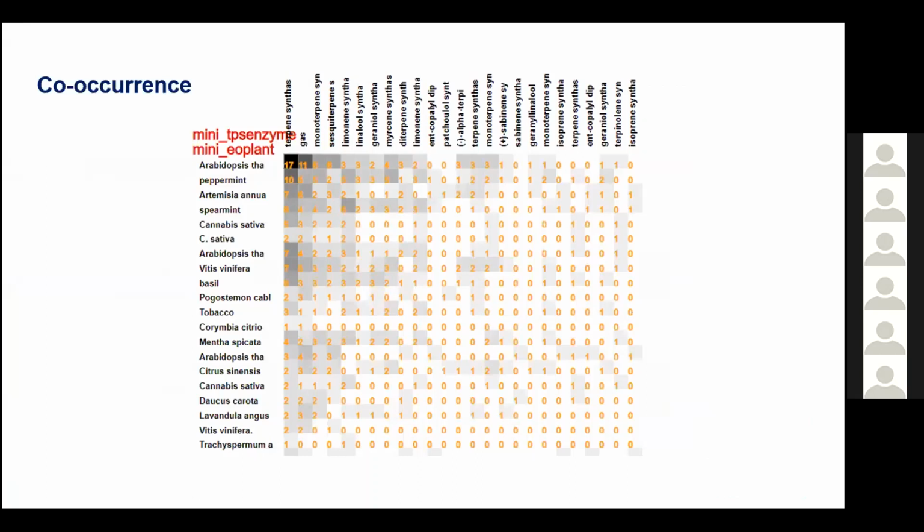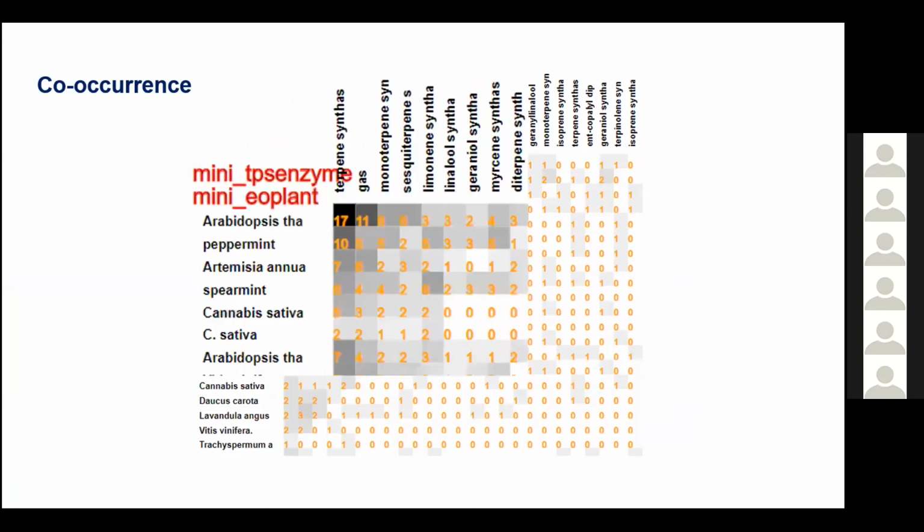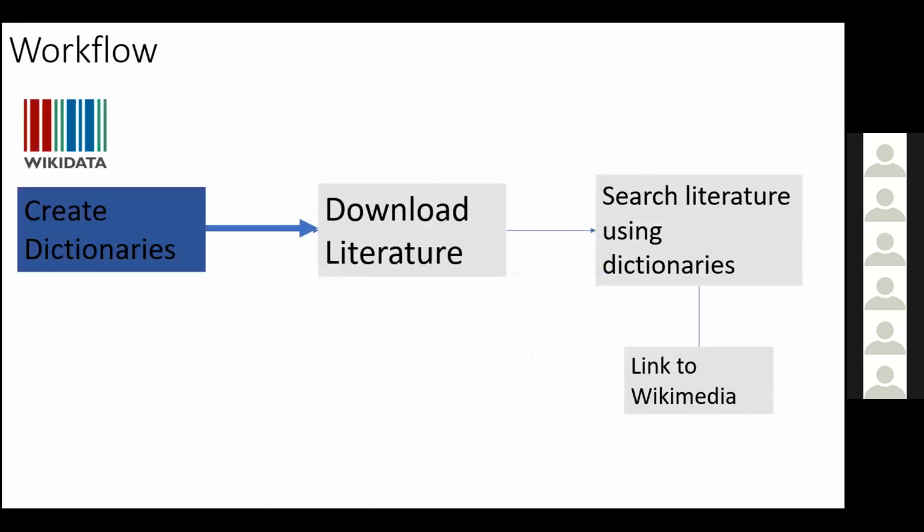You can also see the co-occurrences. As you can see here, Arabidopsis thaliana and terpene synthase co-occur in 17 papers, and you can also locate them, like monoterpene synthase and Artemisia annua as well. They co-occur in 2 papers, and you can just locate the co-occurrences as well. So this is what our AMY search is doing.